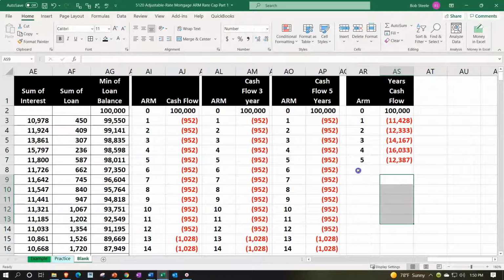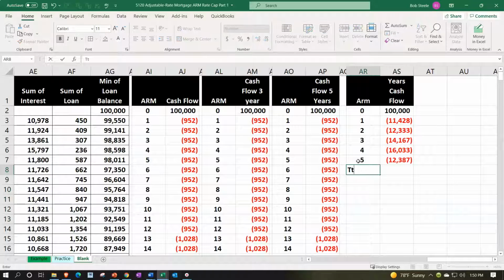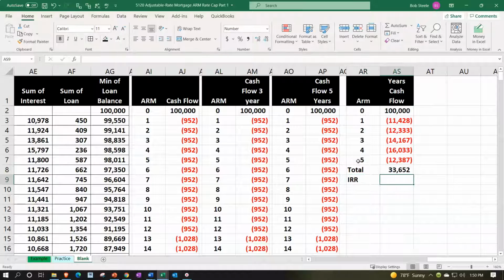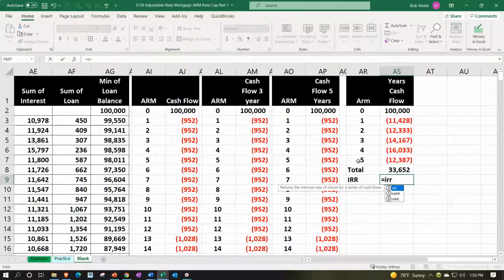Looks good. Then we can total that up. Total equals the SUM of these items. We can take the IRR, this time on a yearly basis. So this is that same estimate that we were doing before. We're basically assuming these cash flows are happening at the end of the period, when in actuality they're happening on a monthly basis. So this would be the IRR of this flow.